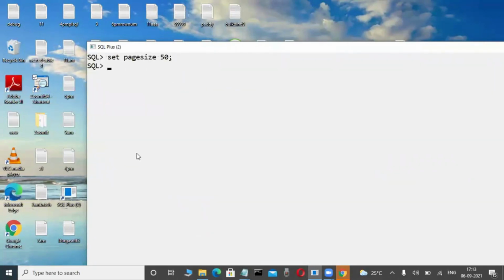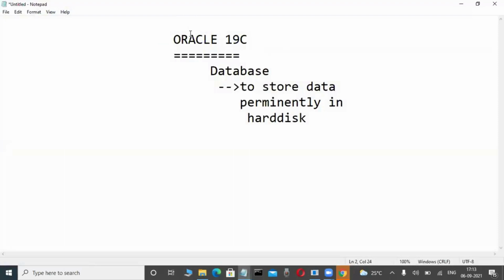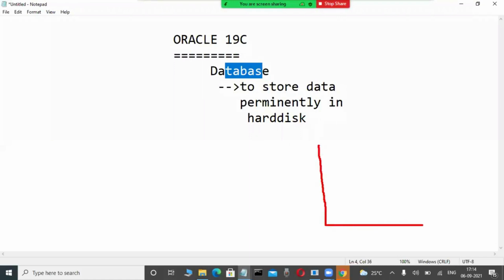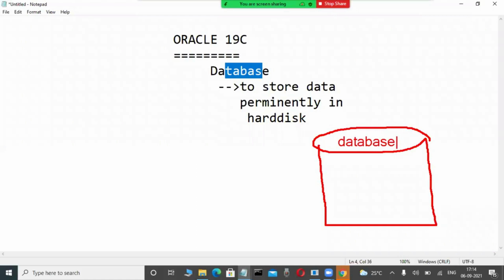Here database is there. As I already told in previous classes, Oracle, SQL Server, DB2 are relational databases. Once we install those softwares, automatically some space is created in the hard disk. But these databases store a structured collection of data, not unstructured data. Unstructured data is stored in other types of databases, such as MongoDB and Neo4j. But relational databases store a structured collection of data.